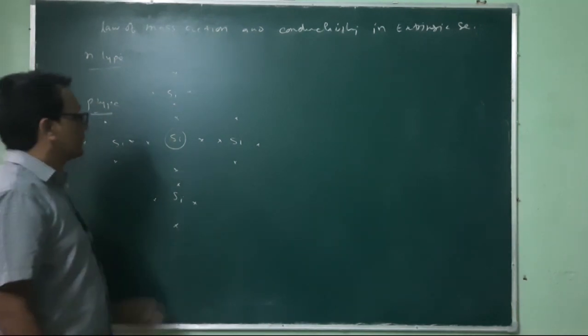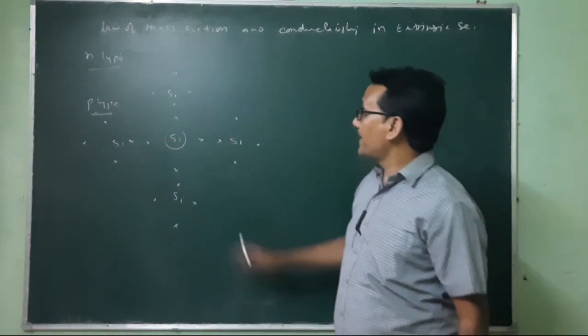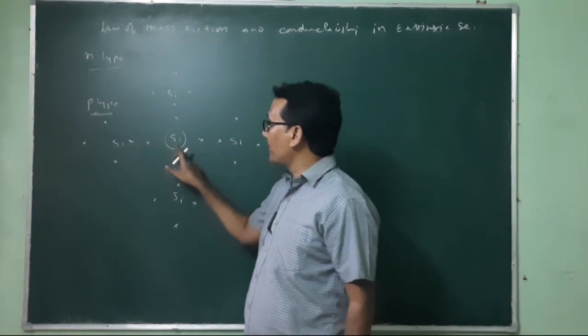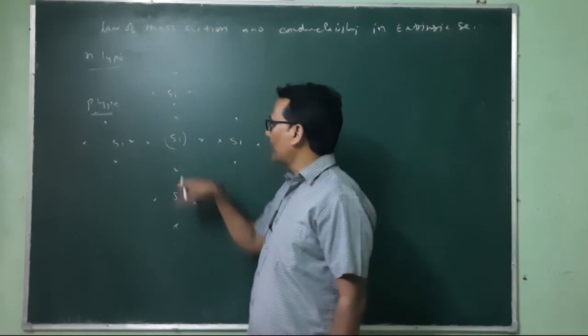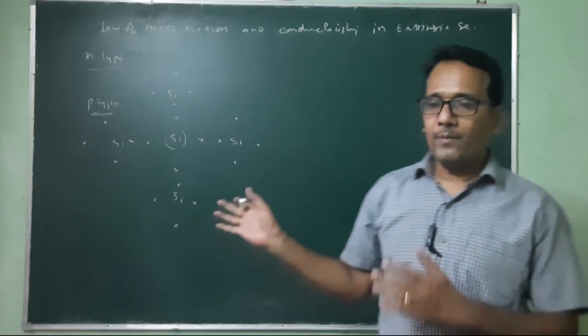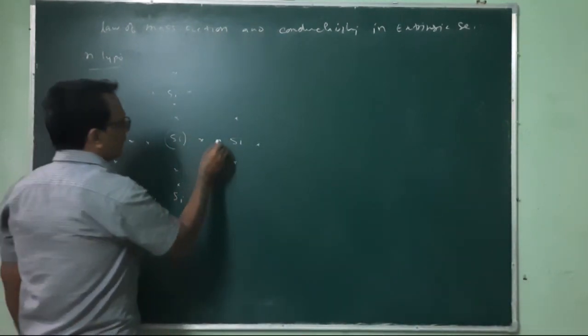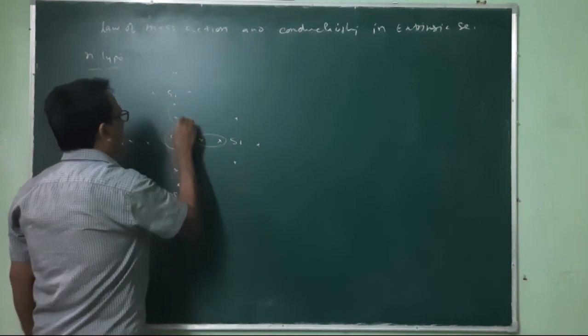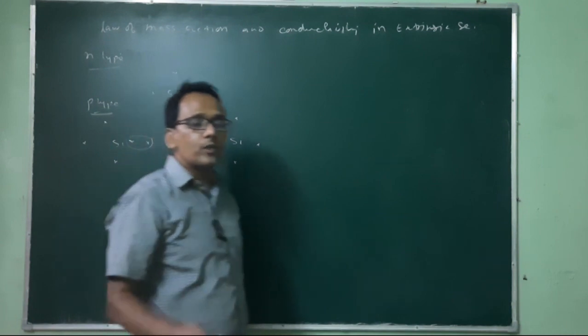So this is a simple schematic diagram of pure intrinsic semiconductor, where the center one is a silicon atom having 4 valence electrons, and these are four neighboring silicon atoms with the same number of valence electrons. We think about the sharing of electrons and formation of a covalent bond between 2 silicon atoms.